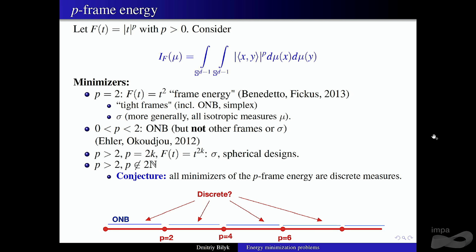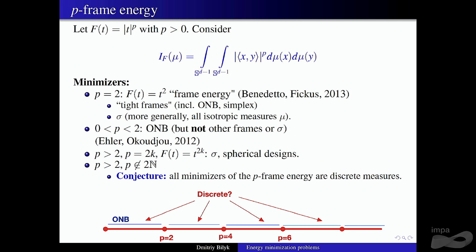So we started doing some experiments at first. Luckily I had Sasha Vlasuk on the team. He's very good with computations. This was at the ICERM program a few years ago. I asked him, could you check what happens, say, for p equal to 3 on S2? The next morning he comes with the plot and says, look, I threw 1,000 points on the sphere, and with gradient descent, look, it's an icosahedron. They collapsed into the vertices of an icosahedron when you minimize this energy with p equal to 3.